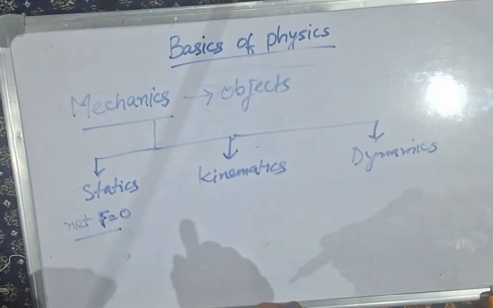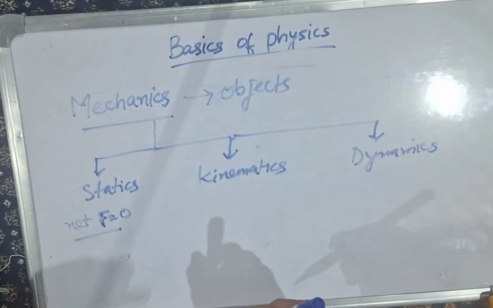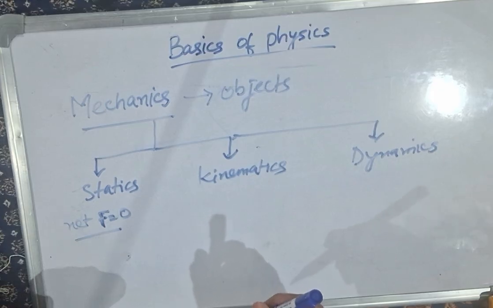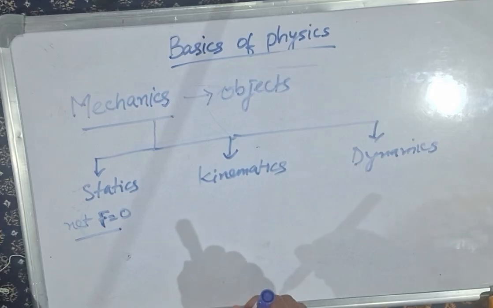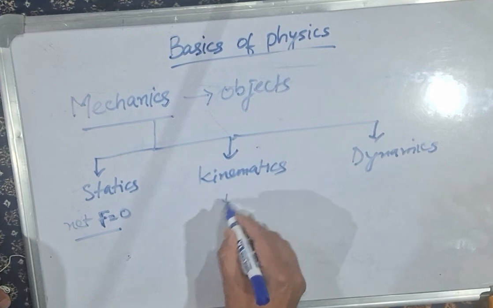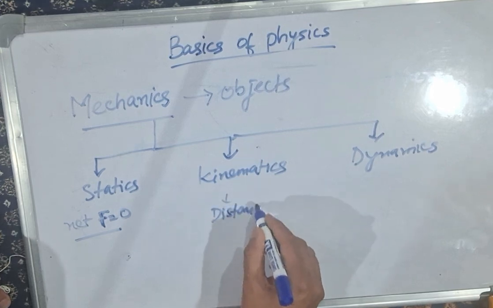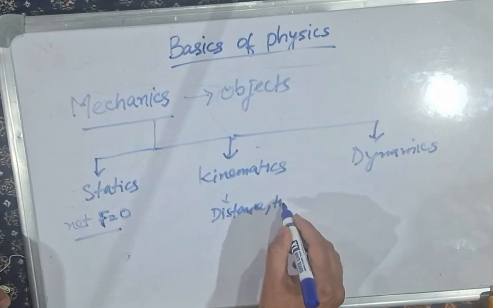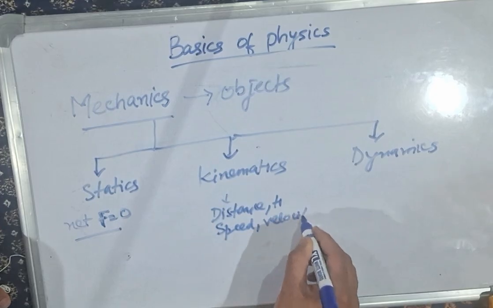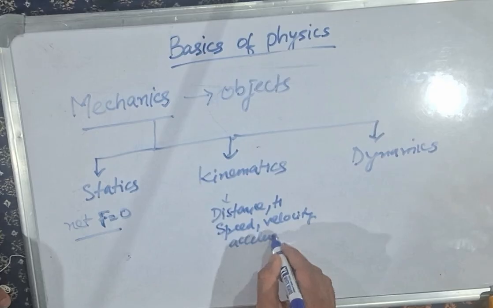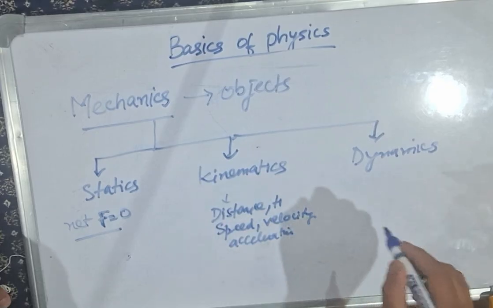Kinematics is the study of motion without taking the cause of motion, or force, into consideration. So it is the study of the motion, but it is not taking into consideration what is causing the motion, or what is the force that is causing this motion. For example, it is the study of distance, speed, velocity, and acceleration.